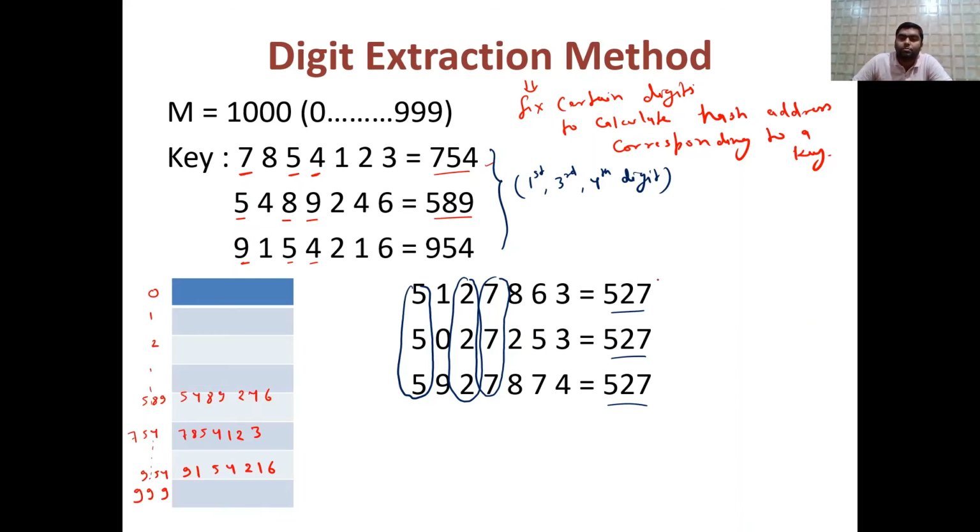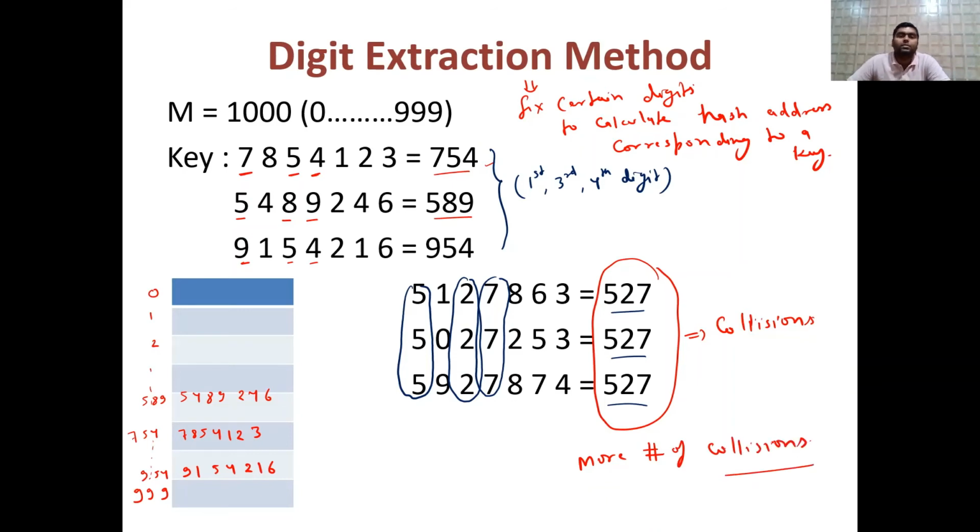तो ये जो यहाँ जो होगा, दैट कंडीशन इज व्हाट? दैट इज कोलिजन. सो इन दिस केस कोलिजन्स होंगे, मींस ये एक केस है जहां मोर नंबर ऑफ कोलिजन्स होंगे. Okay, so this is not the good choice, digit extraction method, but anyhow the method is available. That's what digit extraction method means.